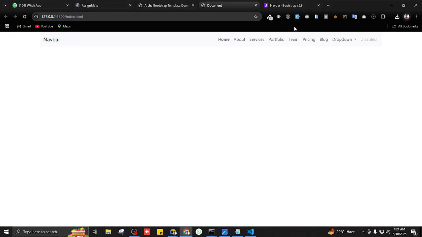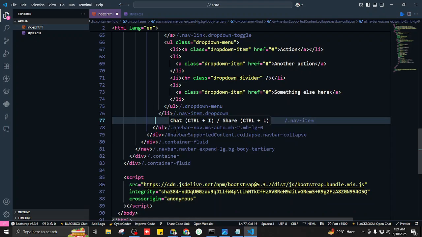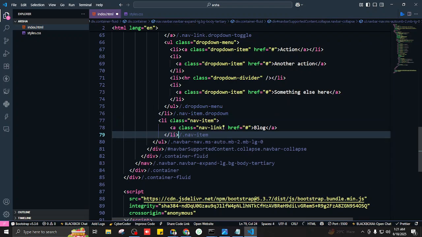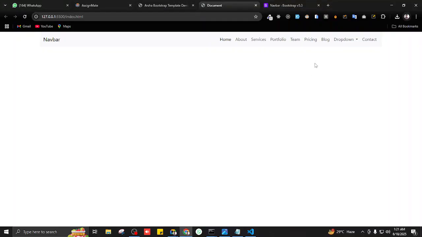Okay, wait, where was it? We don't want this disabled link, this one. So I'll locate it and remove it, and instead of that I'm going to put an li, and this one is going to say contact. Save it, and we have a fully functional navbar. If I click on this one, it's going to do the functions. Why is that? Because we have included the script link from Bootstrap.